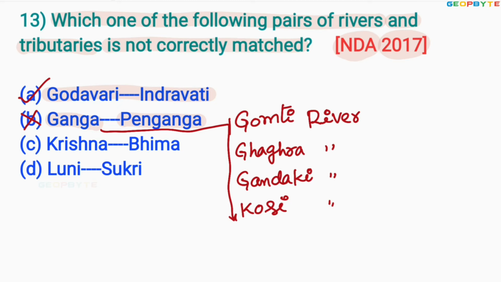Look at the option C. Krishna, Bhima, correctly matched. Option D, Luni, Sukri, it is also correctly matched. Since it is asked which pair is not correctly matched, our option must be option B, Ganga, Penganga. I hope you clearly understood. Similarly, let us move to the next one.